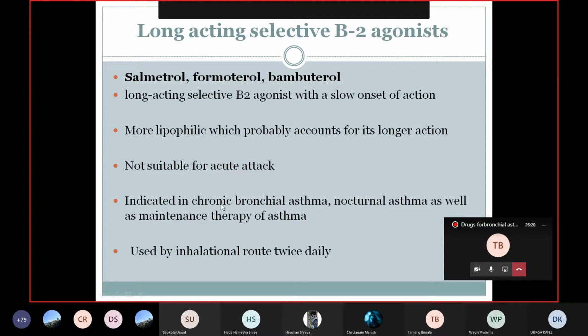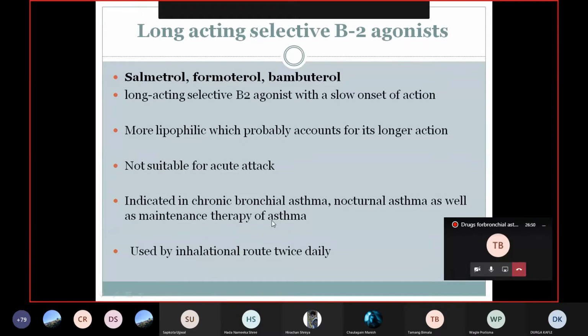They are indicated only in chronic bronchial asthma, nocturnal asthma, as well as maintenance therapy of asthma. Because of the long duration of action and slow onset of action, they are used for chronic bronchial asthma, as well as for patients having more severe asthma during the night time. So it can cover the whole night. When you give it before going to bed, it will prevent asthma for the whole night.